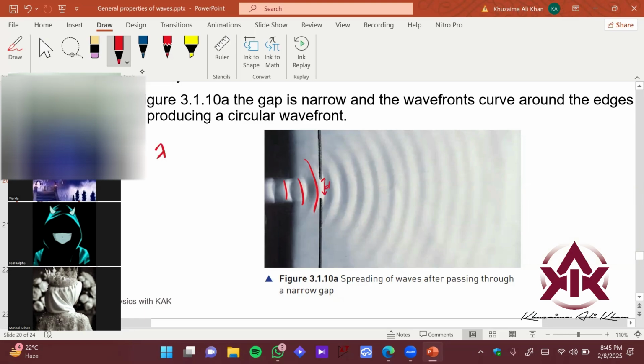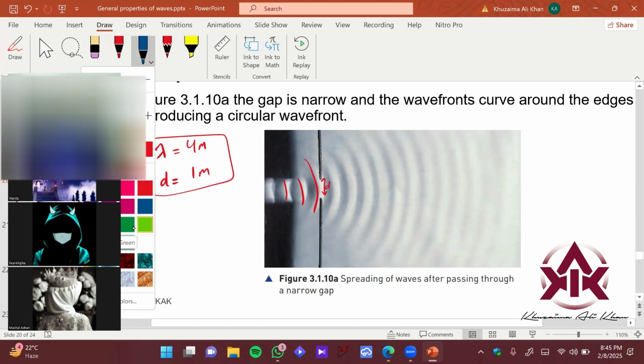Let's say the wavelength of the wave coming as input from the left side is 4 meters. So my d should be pretty smaller than this, around 1 meter. That's pretty small, right? This is not the ideal scenario, but just to make you understand, the spacing should be much smaller compared to the wavelength of the incoming wave that is hitting the spacing. If this is true, then you can see this sort of beautiful spreading of the wave.